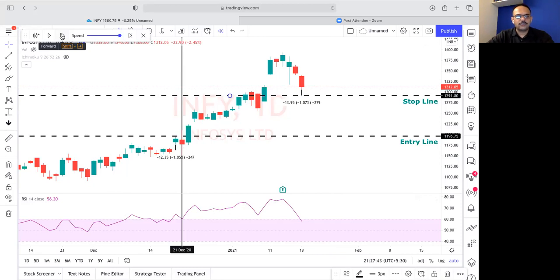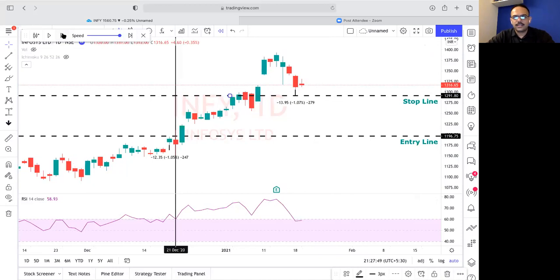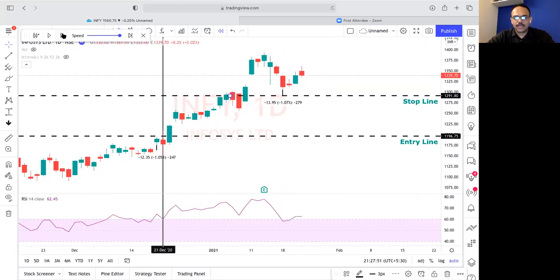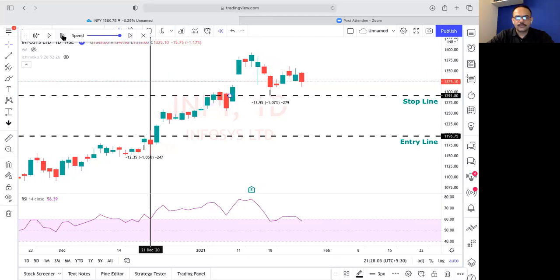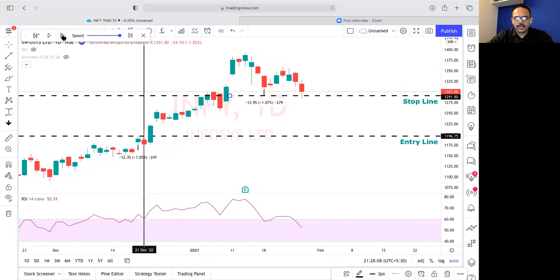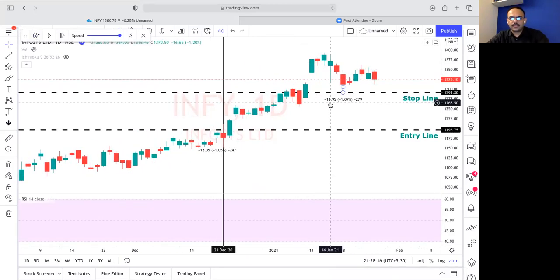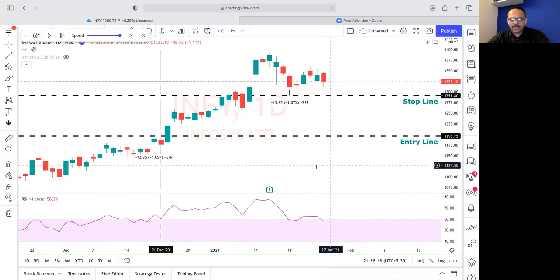Okay, so let's go ahead. If it closes below this, we will exit. Okay, so let's see. It has gone. Okay, so again, RSI has gone above this line. So now I have to wait either for it to close below this line or for a new candle 2 to form. Okay. So see this line, it triggered. Again, it has gone down at this location. Here. Okay. The RSI got pushed below 60.